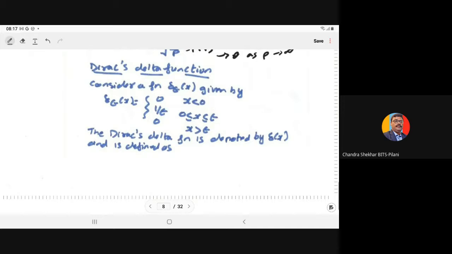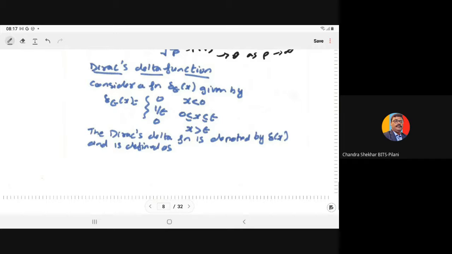Thereafter, in mathematics, we have a special function known as the Dirac delta function. Let us check what this is. Dirac delta function means applying a very large force for a very small time, for example clapping, a shock, or a cloud burst.